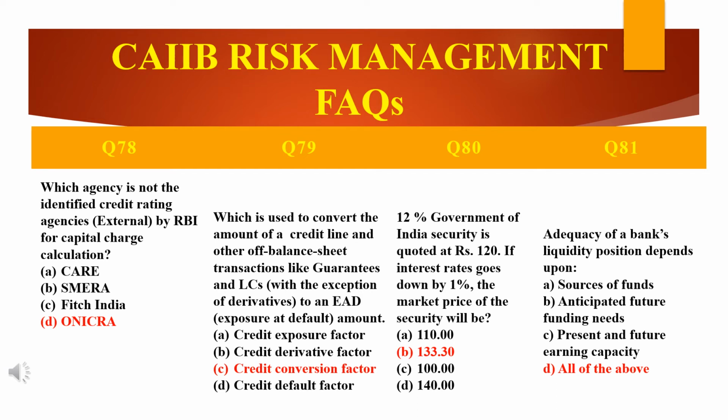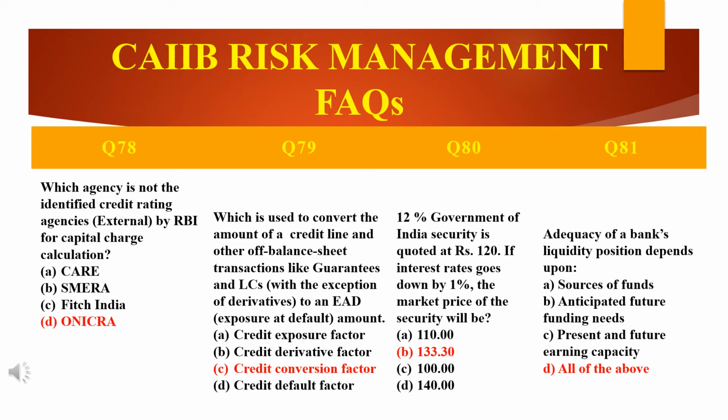Now see here, 1200 divided by 9 will be equal to 133.30. Interest rate is inversely proportional to the market price.